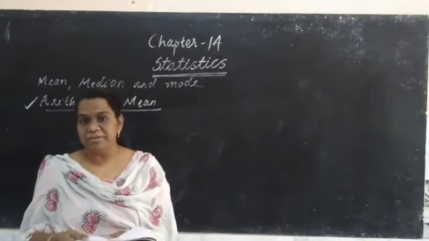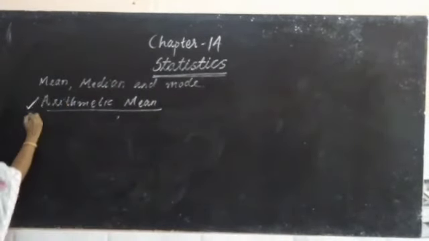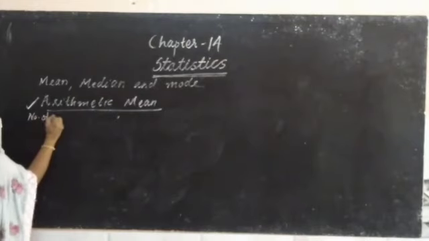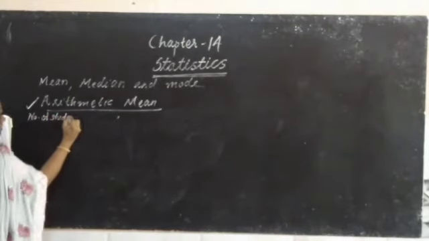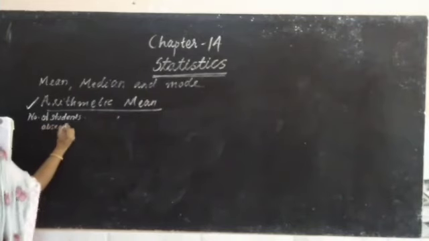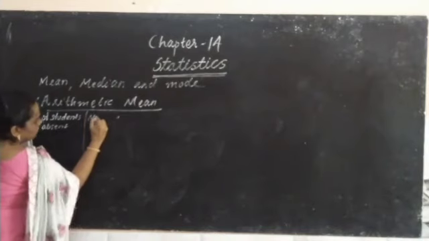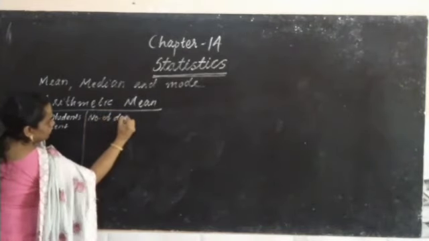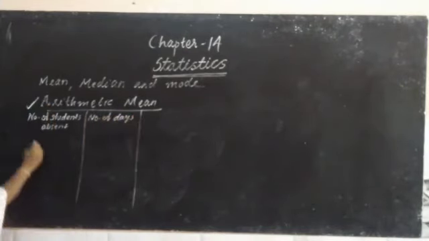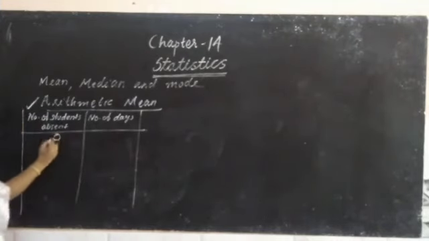We are checking for 120 days: number of students absent, and number of days. 0 students absent.